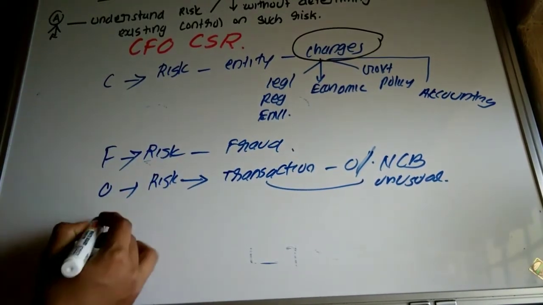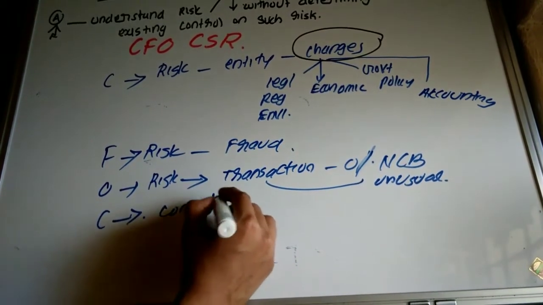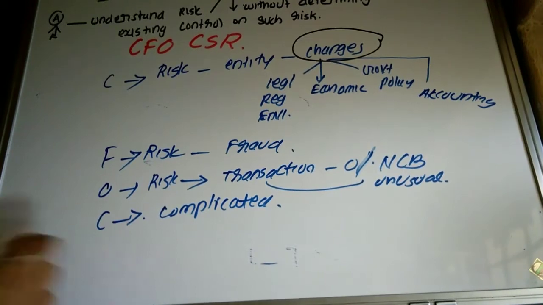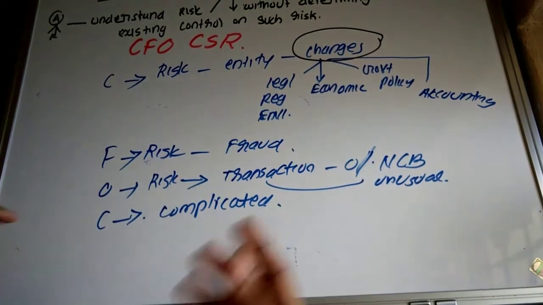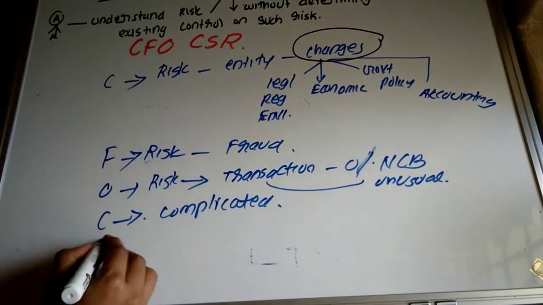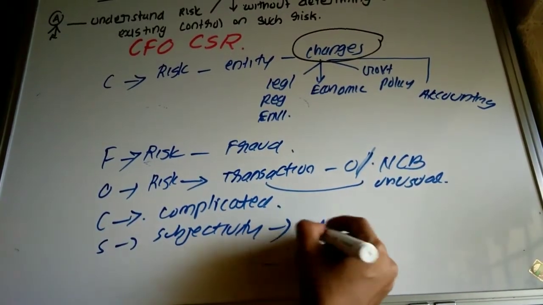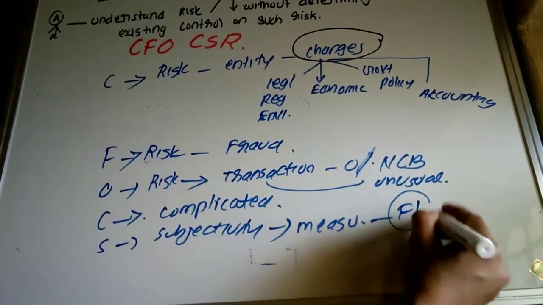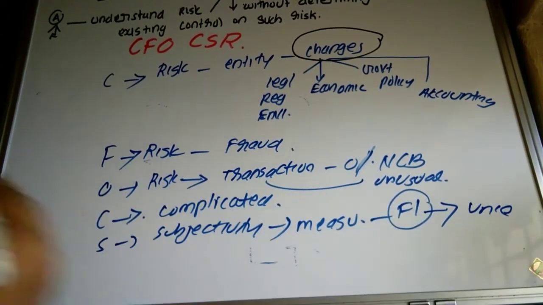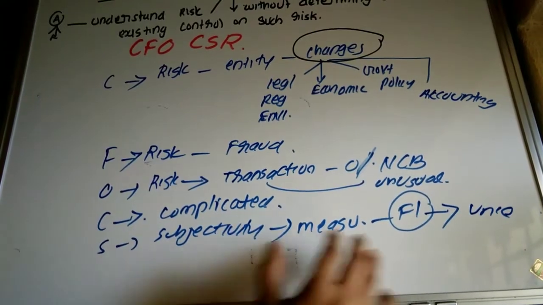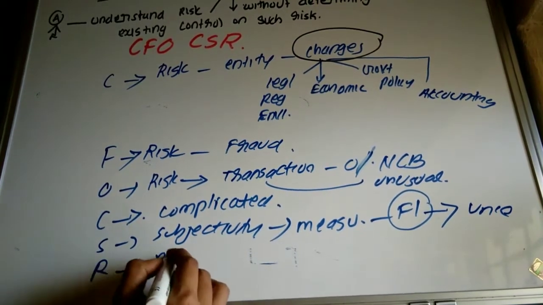Then what? Again C, complicated transaction. Entity intentionally entering into complicated transaction. This may also create what? Risk to the entity because they are intentionally entering into complicated transaction, right? Then S, subjectivity. Subjectivity in what? Measurement. Subjectivity in measurement of financial information, and that financial information is mainly what? Uncertain, such as estimate, etc. So if there exists any subjectivity in measurement of financial information, this also creates what? Risk to the entity. Then the last one, related party transaction.